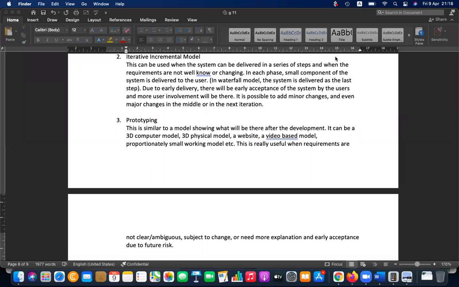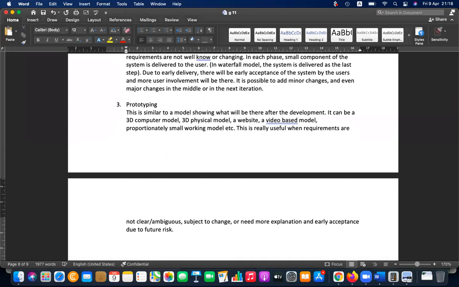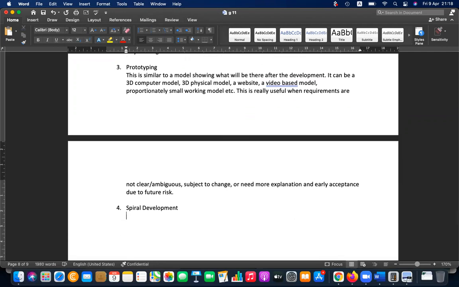Okay, the last one is spiral development. The fourth one is spiral development. Under that, please write: the main intention of the spiral model is to reduce the risk.